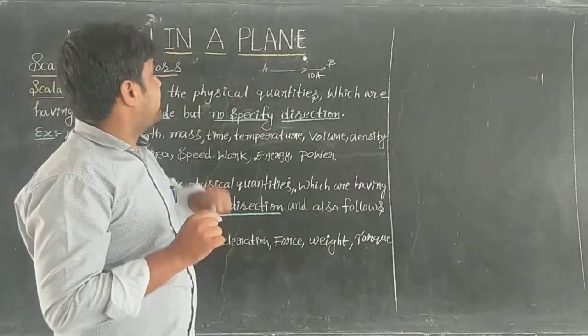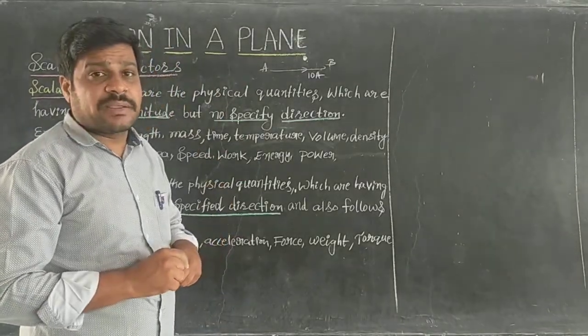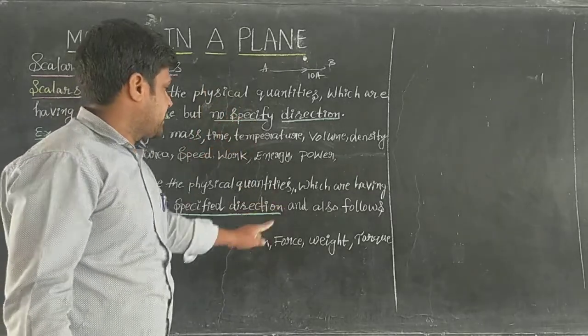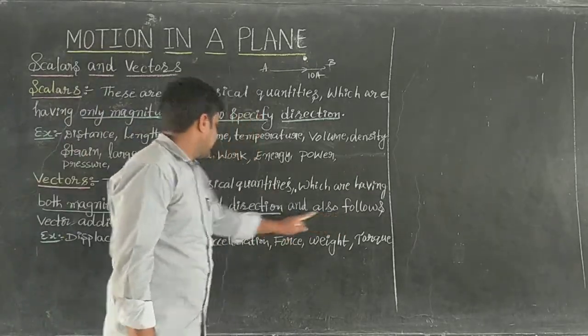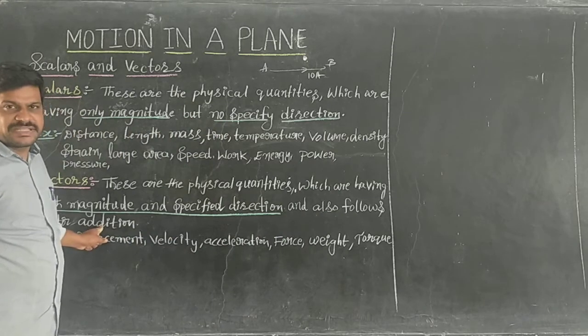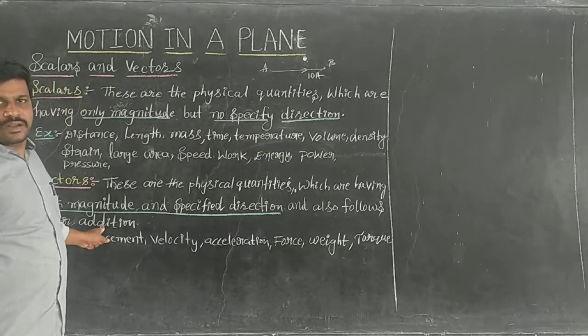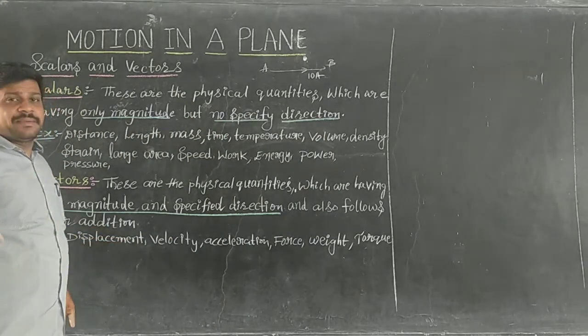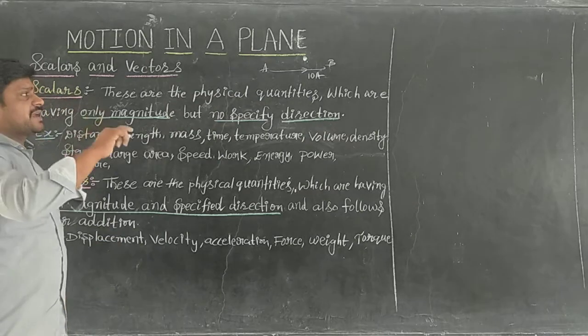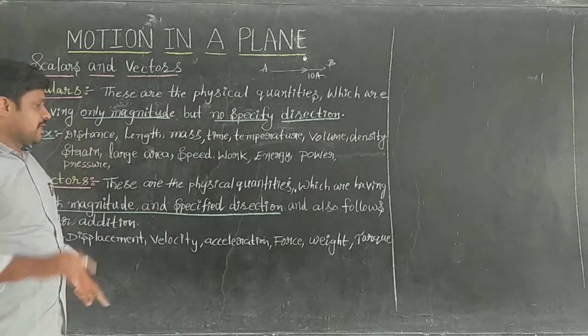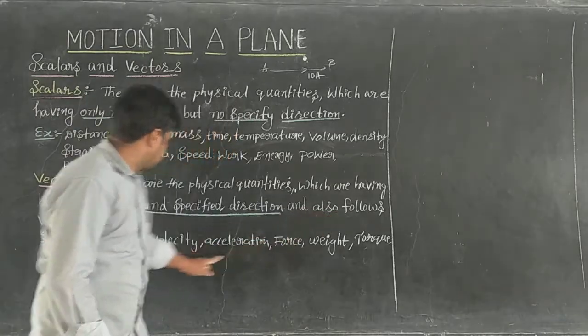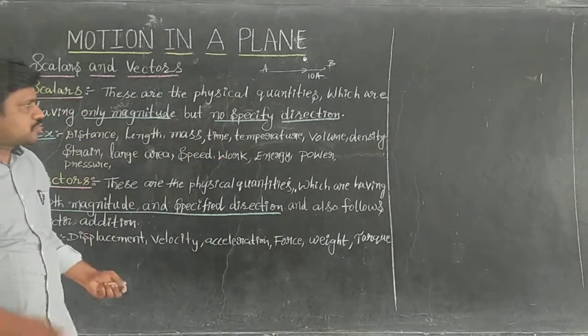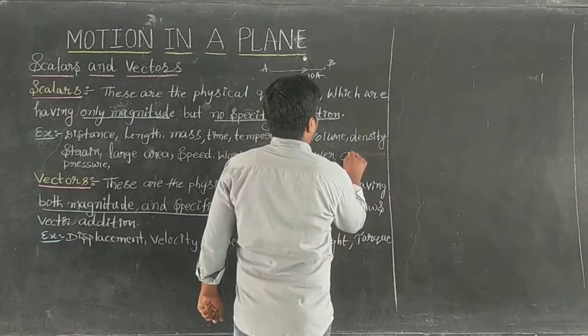Why is electric current a scalar quantity? Because electric current does not follow vector algebra, that means it does not follow vector addition. Even though it has magnitude and direction, electric current is a scalar quantity. So here I can write current.